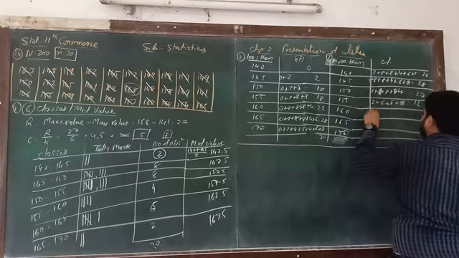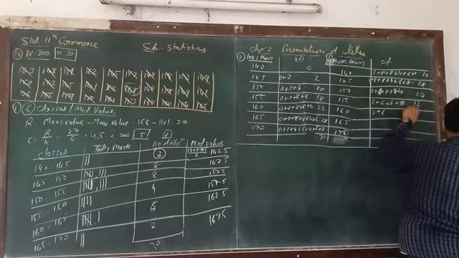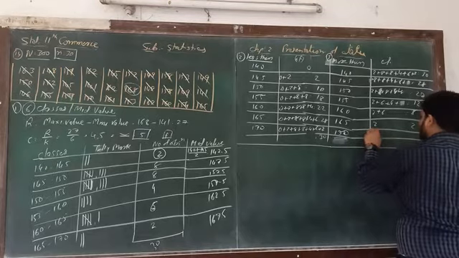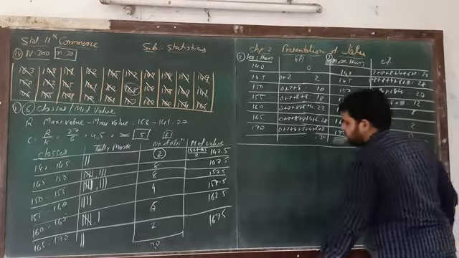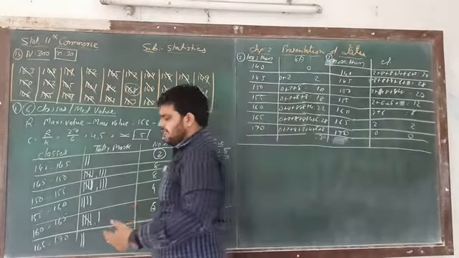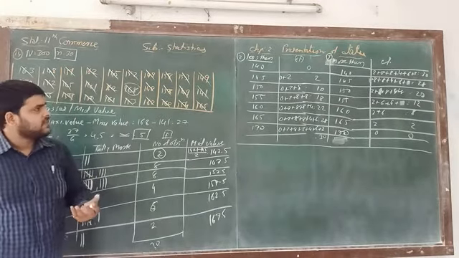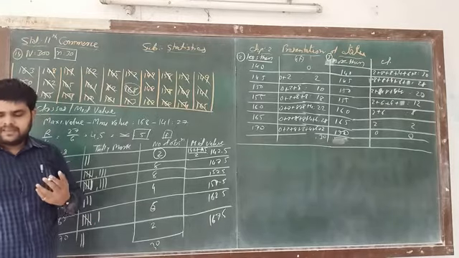Then 2 plus 6, the answer will be 8. Then 2, 2 and 0, 0. So this is the less than as well as more than frequency distribution. This is question number 3.